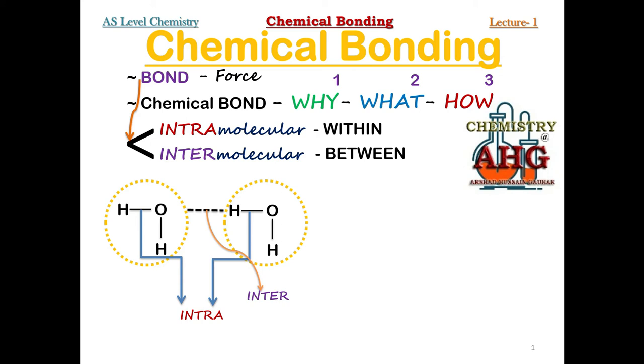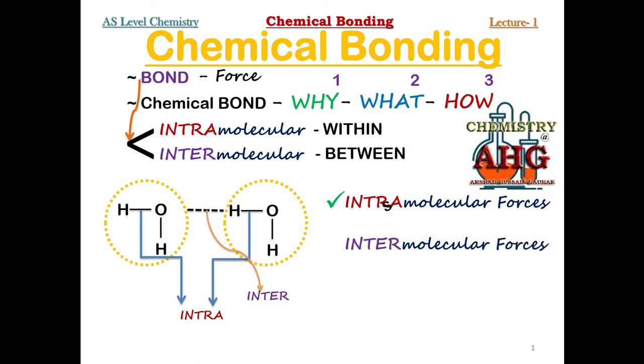You can see that broken line, the dotted line, it gives us a feeling of weakness. So the broken line indicates that this type of bond is a weak bond, and the normal line represents a type of bond that is comparatively stronger. Now let me give you examples that will prove that intramolecular forces are always stronger compared to intermolecular forces. I am giving you an example from your previous class so that you can understand quite easily.